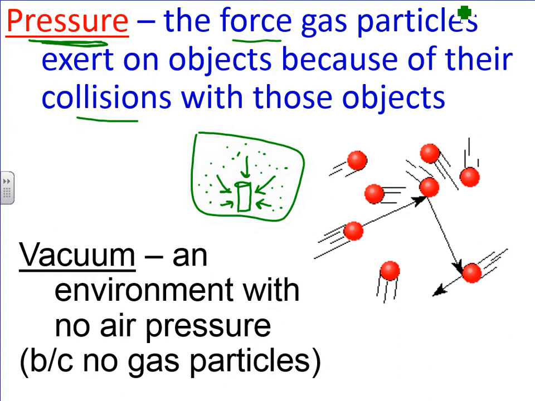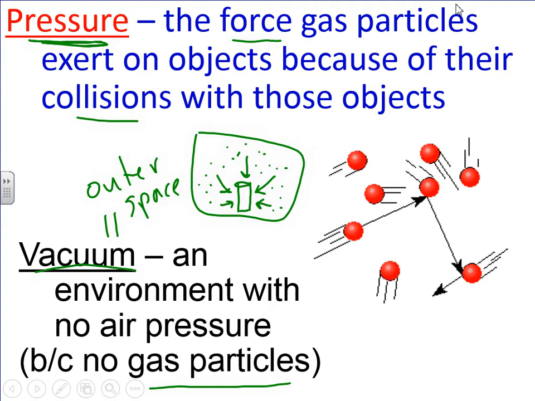And a vacuum is actually an environment that has no air pressure. So outer space, for example, is considered a vacuum because there is no air pressure in outer space. And there's no air pressure because there are no gas particles there. In truth, there's a really, really small amount of them, but we can consider it being empty, essentially.